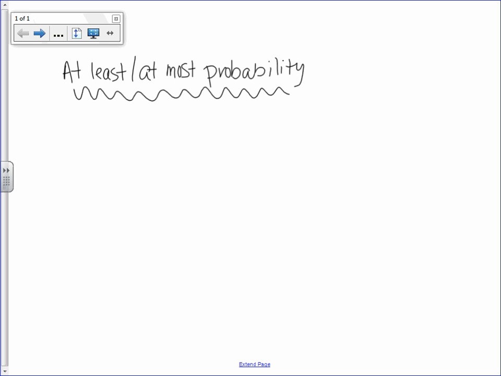Okay, so let's just jump right into an example. Let's pretend that I play basketball. Miss Adams is in a free throw contest. Not that I would ever do that.